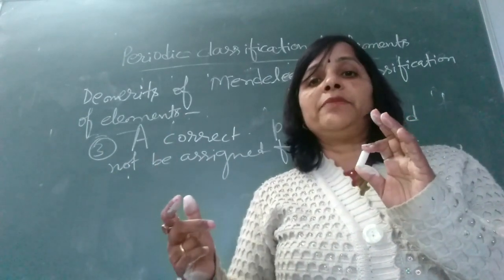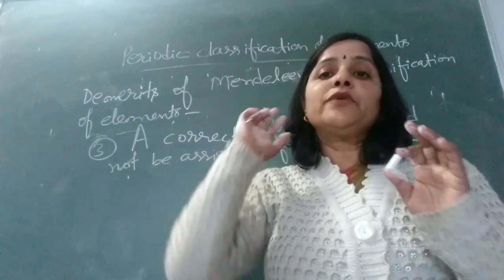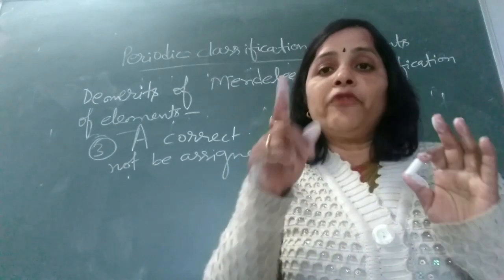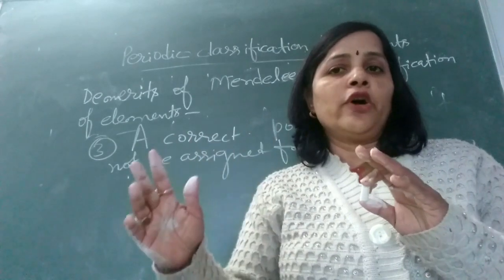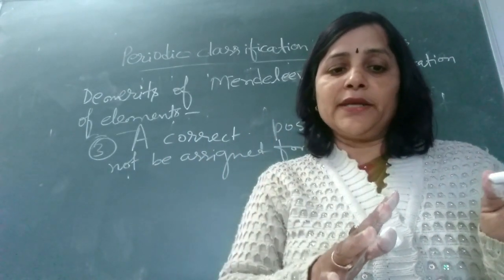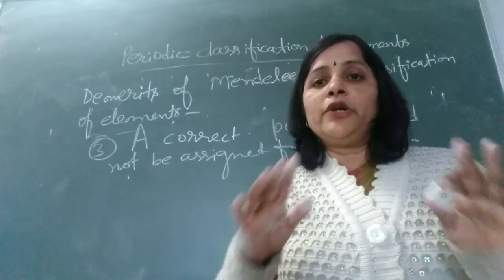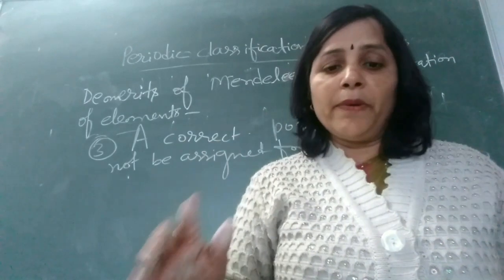For example, hydrogen is placed in the first period, and neither alkali metals nor halogens are placed in the first period. But Mendeleev was unable to place hydrogen in a proper position.